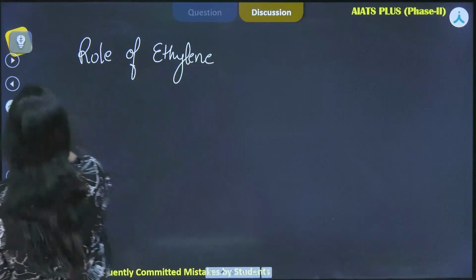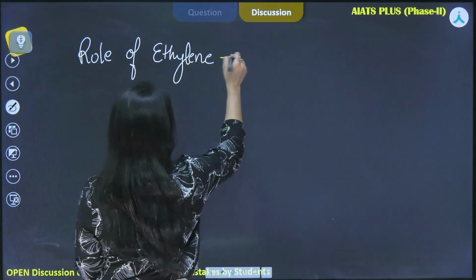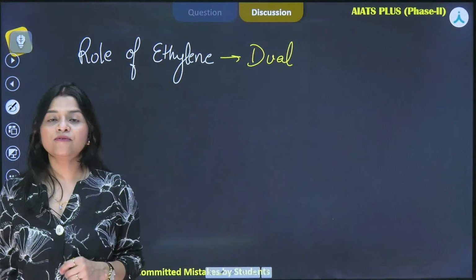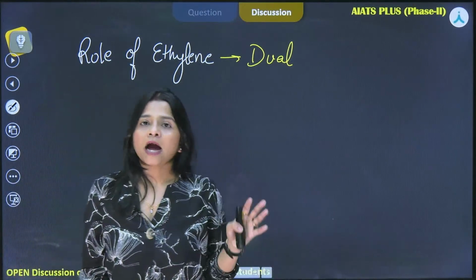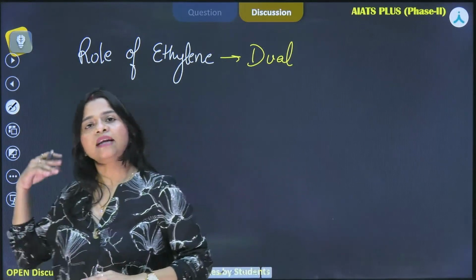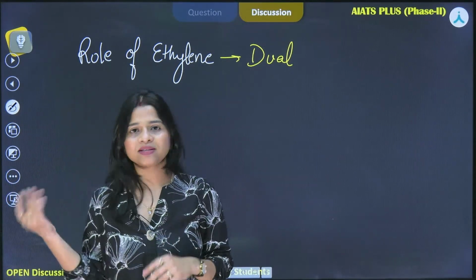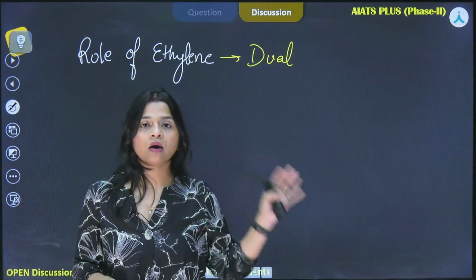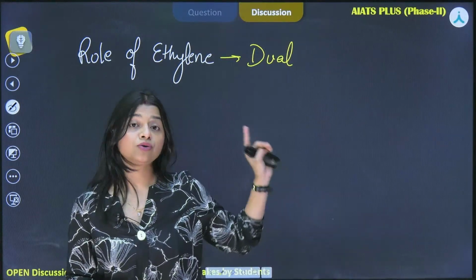basically ethylene is performing dual function. Okay, what is its dual function? There are plant growth regulators that are promoters, and there are some that are inhibitors. That is abscisic acid, the inhibitor. If we talk about cytokinin, auxin, gibberellins, they are the plant growth promoters.